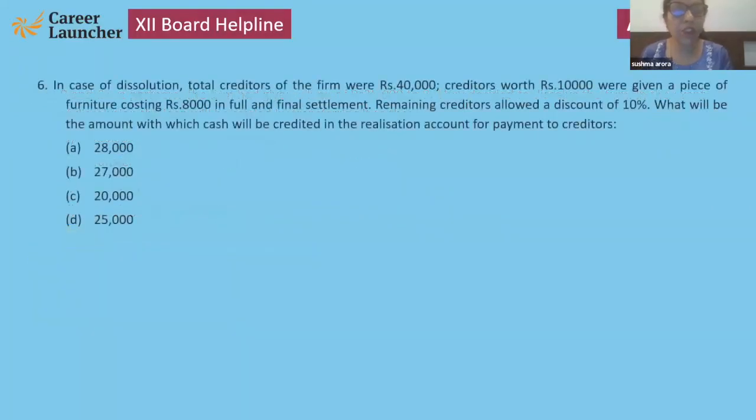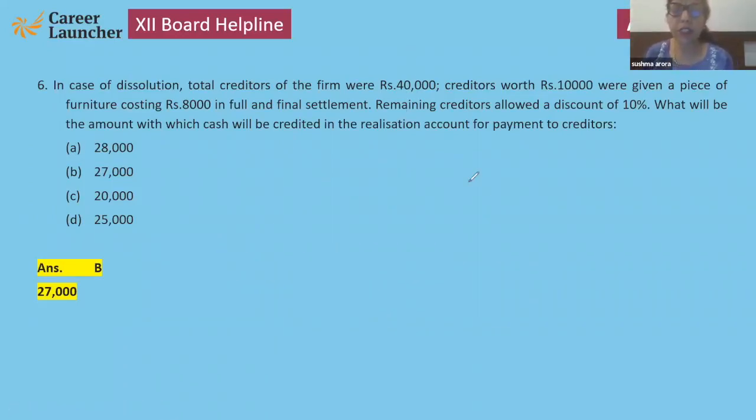Now, in case of dissolution, total creditors of the firm 40,000, creditors of 10,000 were given furniture costing 8,000 in full and final settlement. Remaining creditors allowed a discount of 10%. By which amount will cash be credited in the realization account for payment to creditors? Answer B, 27,000. That question is a little bit complicated, so I am going to show you how to do it.